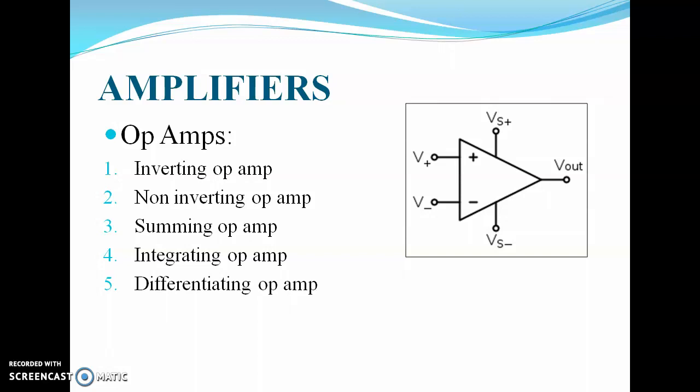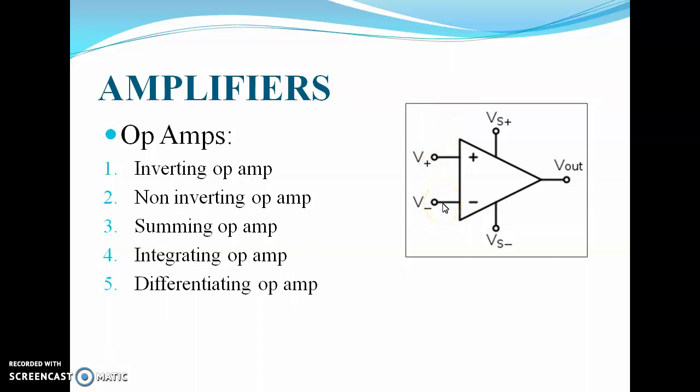Now in general, the V out voltage can be calculated by a simple formula: gain multiplied by (V1 minus V2), where V1 and V2 are the input supplies to the amplifier.